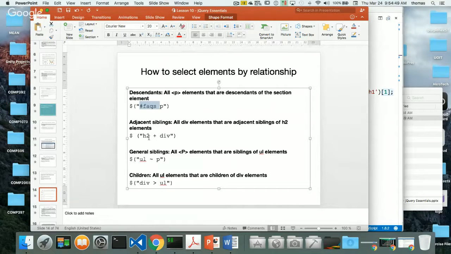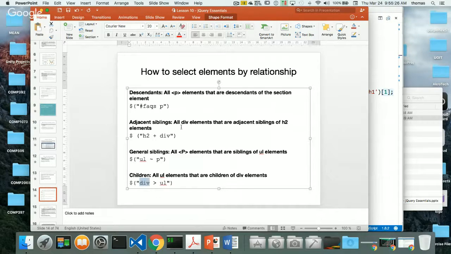Here's an interesting one, adjacent elements. All div elements that are adjacent to H2 tags. That's what this is. So they're siblings, brother and sister, so to speak. Here's one: all paragraph elements that are siblings of UL elements, so paragraphs on the same level as UL elements. All UL elements that are contained inside div elements, that are children of, or contained inside, div elements.